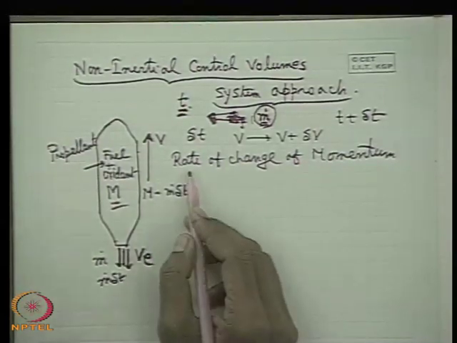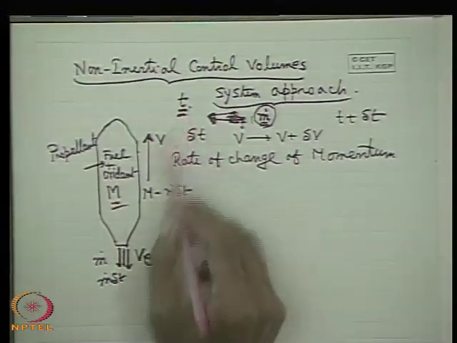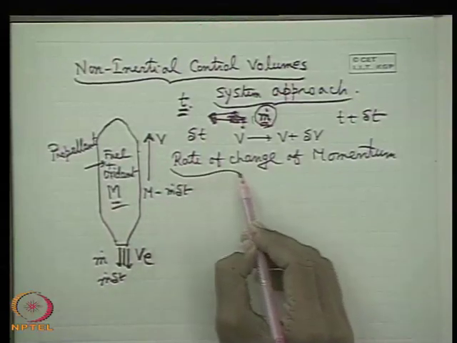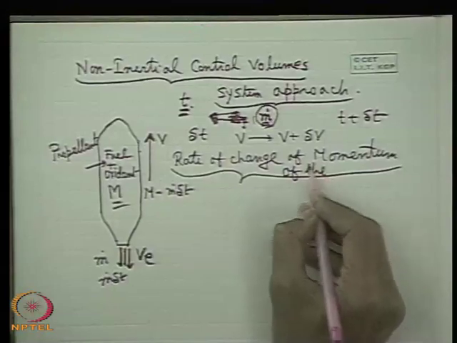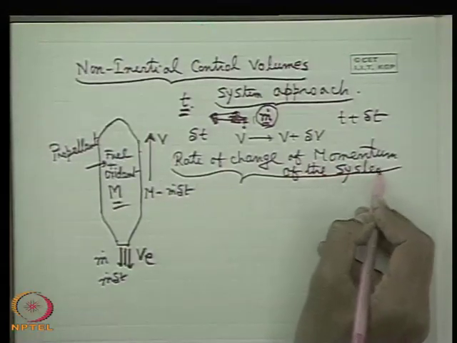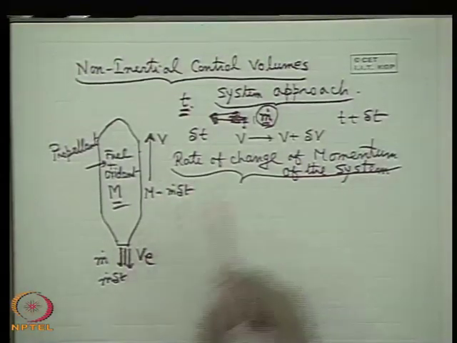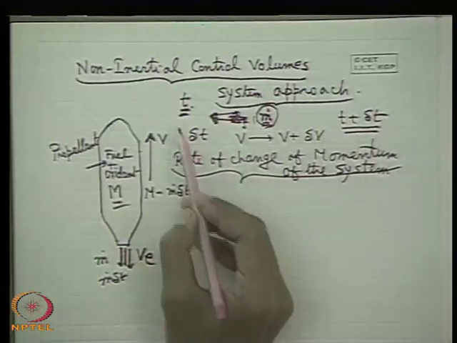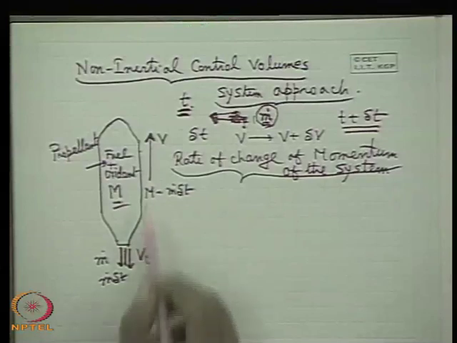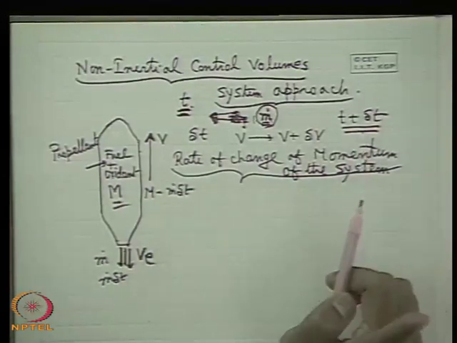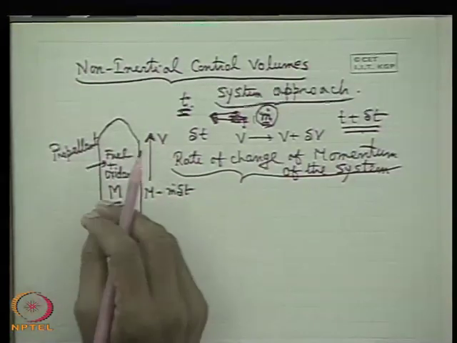All right. So the momentum of this system at time t plus delta t minus the momentum of the system at t, divided by delta t, will be the rate of change of momentum of the system. So the rate of change of momentum of the system is equal to the momentum of the system at time t plus delta t minus the momentum of the system at time t, divided by delta t. Now, what is the system? Let us recognize at time t plus delta t in the system approach, if you recall, it contains the same amount of mass with the same identity. That means identity has to be traced out.